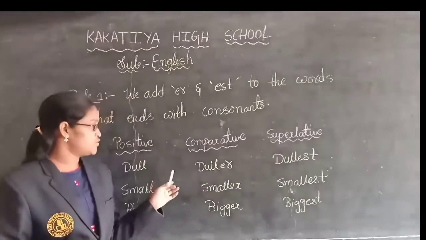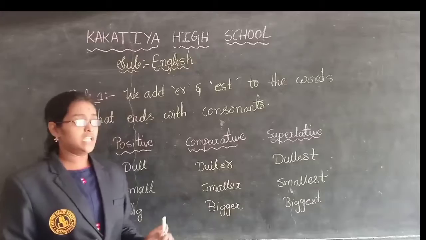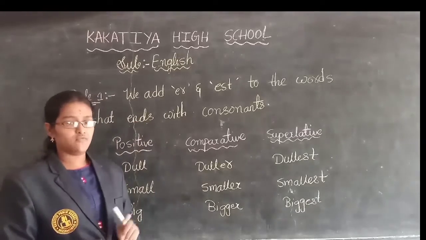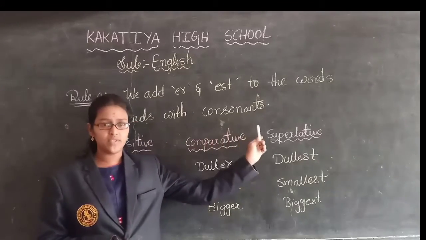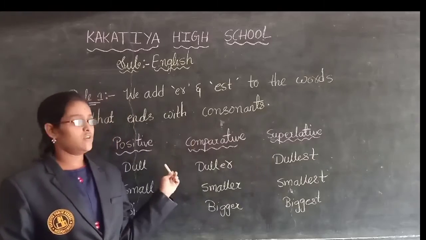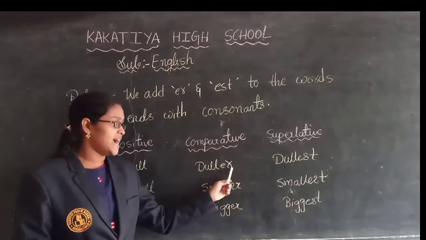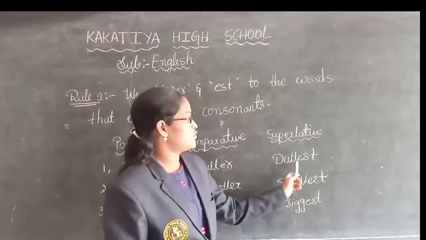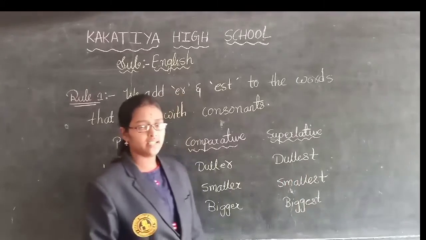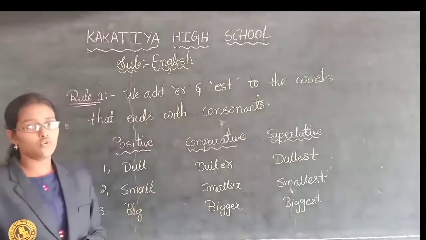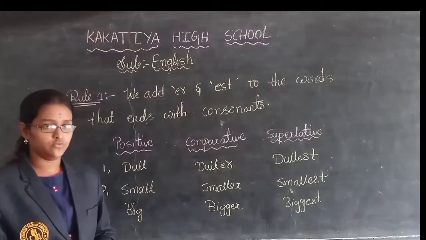Understood children? Positive, comparative and superlative degree. This is rule 1. Whatever the words which are going to end with consonant letters, for those words in comparative degree we have to add ER, and in superlative degree we have to add EST whenever we are writing the words. This is about rule 1. Next we will see rule 2.